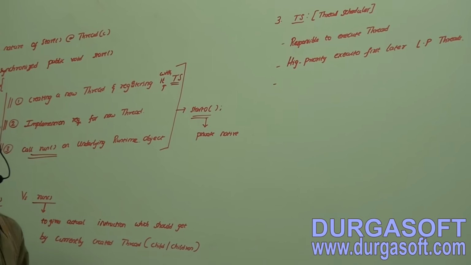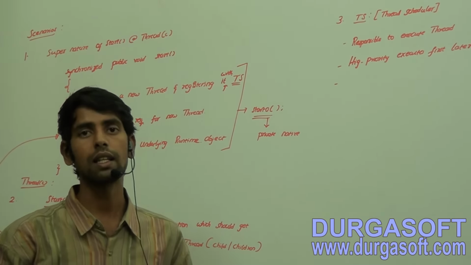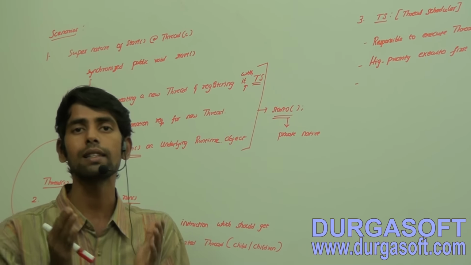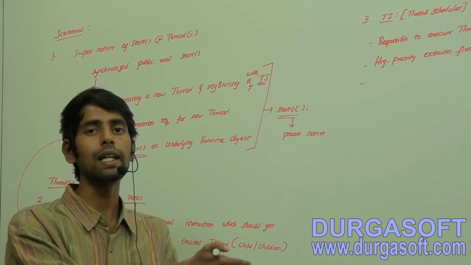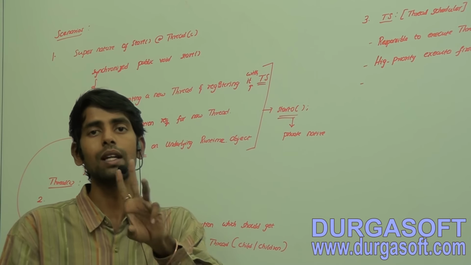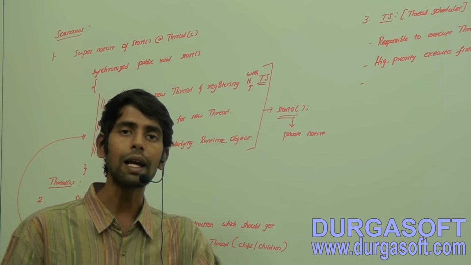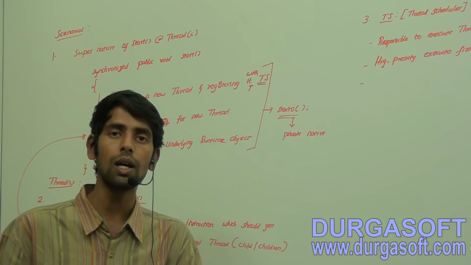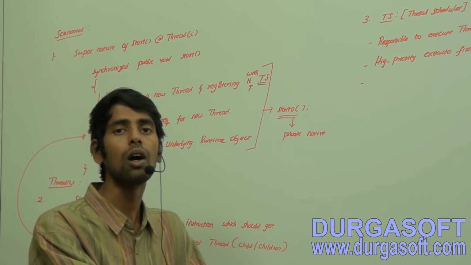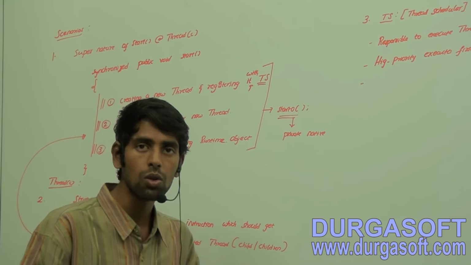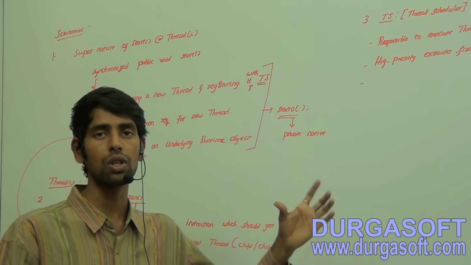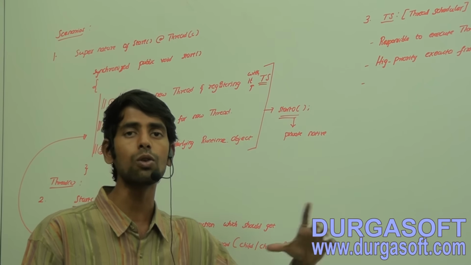Now, what is the other one? See guys, if you take any numeric values, there are three cases, right? Less than 0, greater than 0, and exactly 0. But for priority, we cannot give a negative priority. We have some max range and also some min range in Java. That was internally implemented by Sun Microsystems, so we have to adapt to it and follow those things. We are developing the application on the Java platform, so you are required to follow their rules.